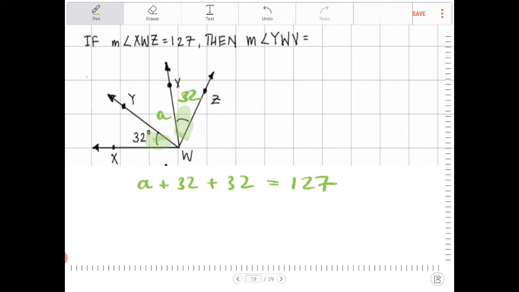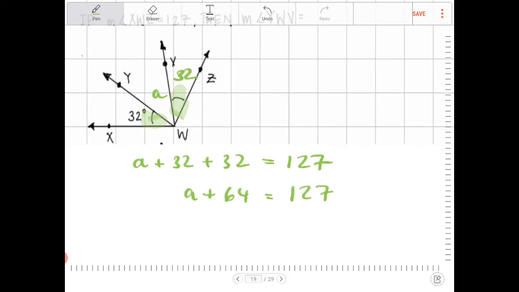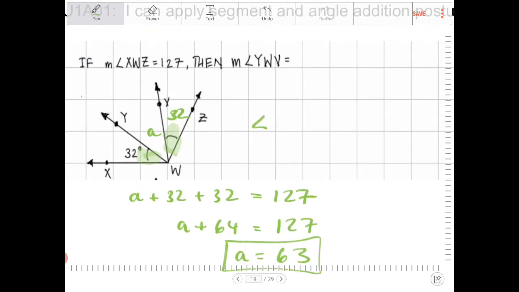Well, 32 and 32 makes 64, so A plus 64 is equal to 127. If I subtract 64 from both sides, I end up with A is equal to 63. Therefore, angle YWV will equal 63 degrees.